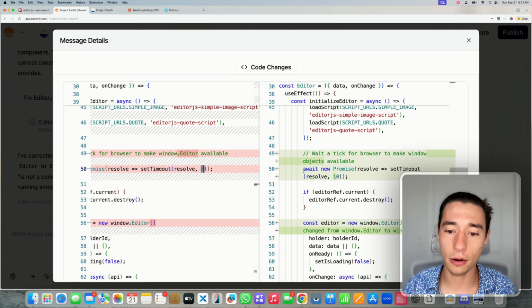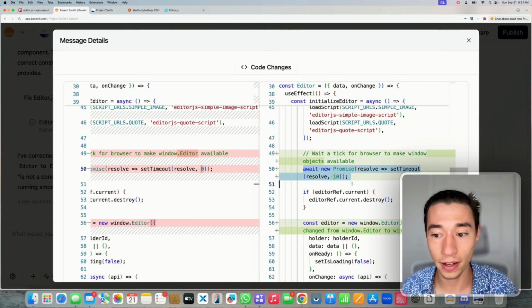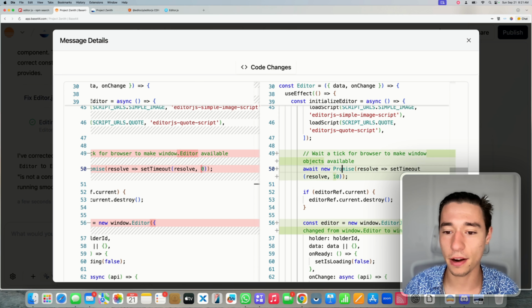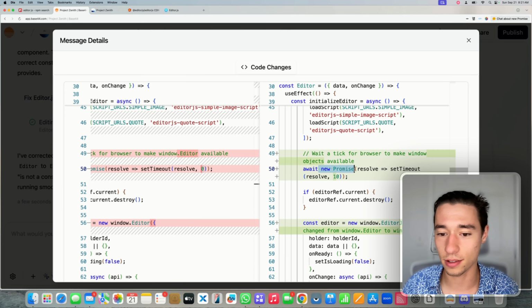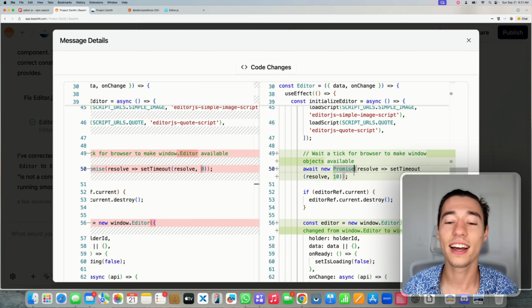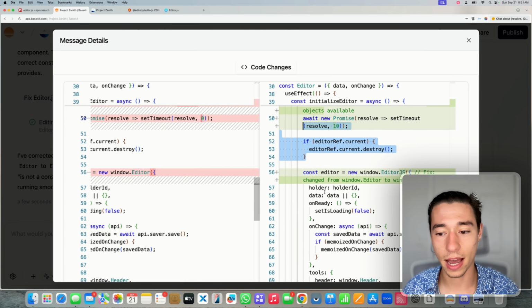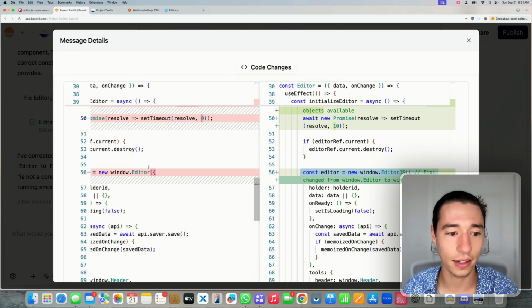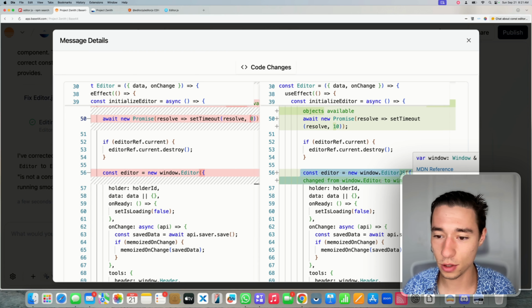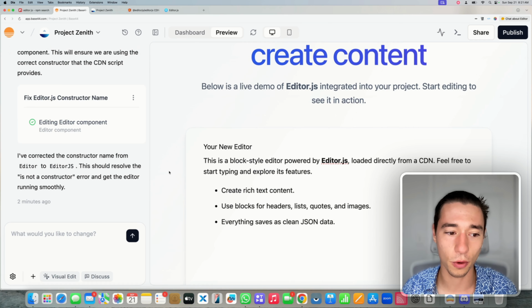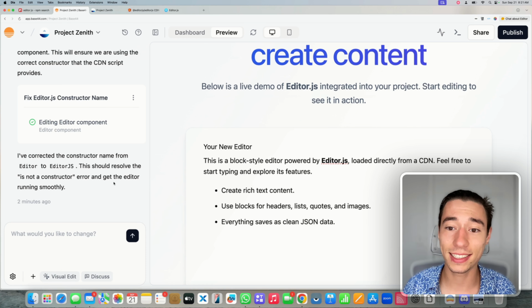So what we're doing now here in this code is we're waiting a little bit. And we have a better way to implement this wait using promise resolve. And then we're going to set up the editor. And then we're defining it with the window, new window.editor.js. And I think there was some wording issue in here, but that's essentially what we're doing.